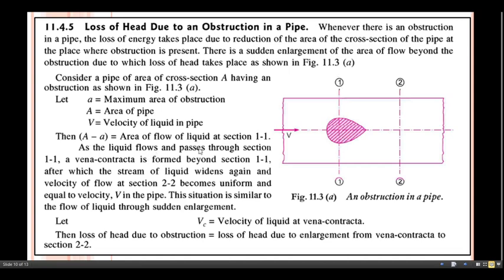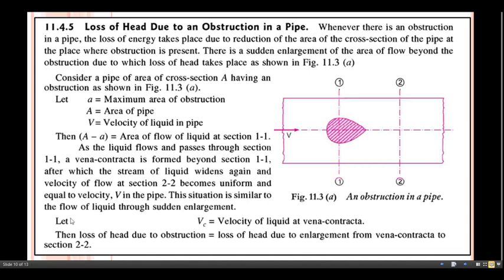As liquid flows and passes through section 1, a vena contracta is formed beyond section 1, after which the stream of liquid widens again and velocity of flow at section 2 becomes uniform and equal to velocity V in the pipe.